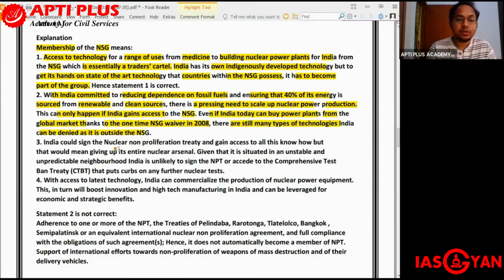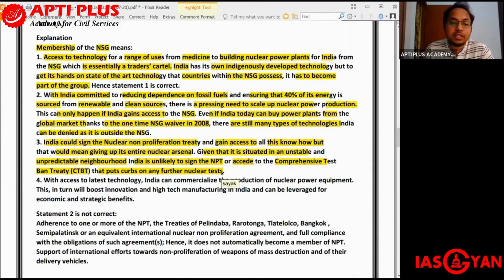Next, India could sign the Nuclear Non-Proliferation Treaty and gain access to all this know-how, but that would mean giving up its entire nuclear arsenal. And given that it is situated in an unstable and unpredictable neighborhood, India is unlikely to sign the NPT or accede to the Comprehensive Test Ban Treaty, or CTBT, that puts curbs on any further nuclear tests. So to become an NSG member, India has to necessarily sign two agreements: one is the NPT, the Non-Proliferation Treaty, and the other is the CTBT.